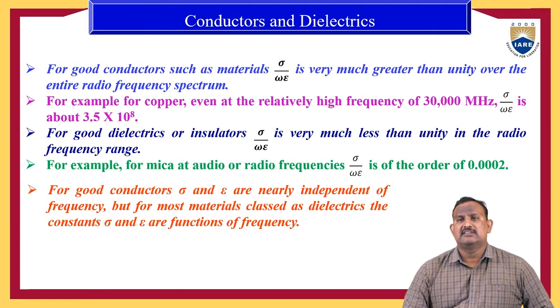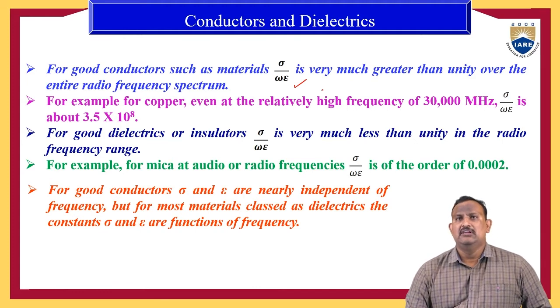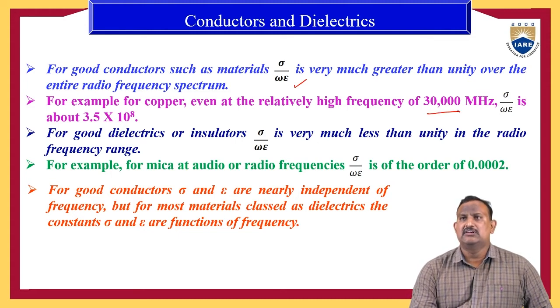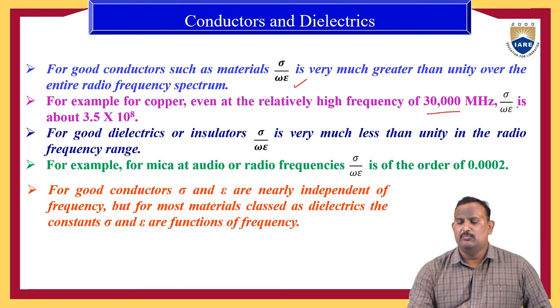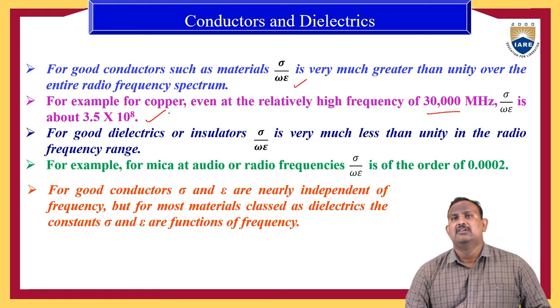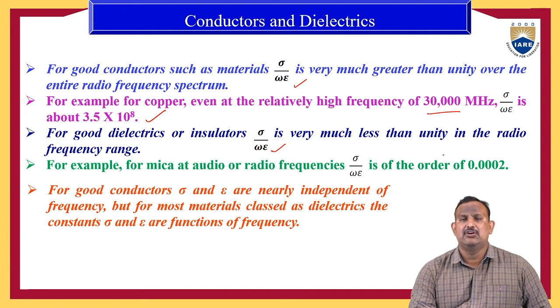For good conductors, sigma by omega epsilon is very much greater than unity over the entire radio frequency spectrum. For example, for copper, even at a relatively high frequency of around 30,000 megahertz, sigma by omega epsilon is about 3.5 into 10 power 8. For good dielectrics or insulators, sigma by omega epsilon is very much less than unity in the radio frequency range.